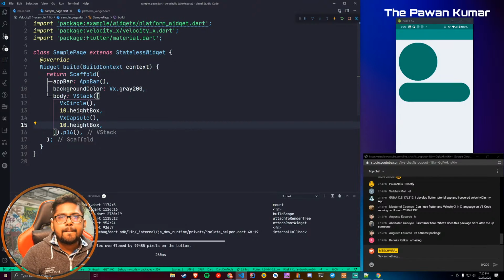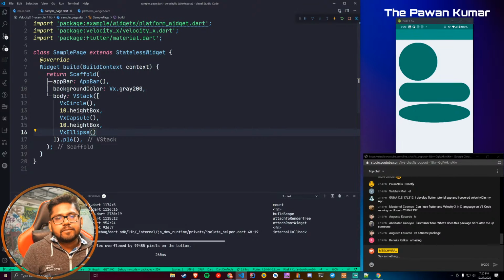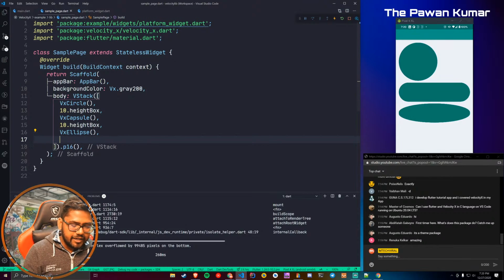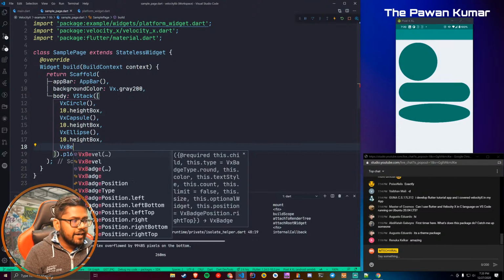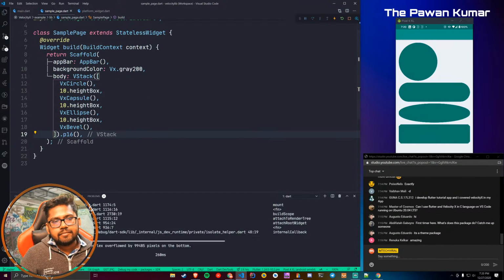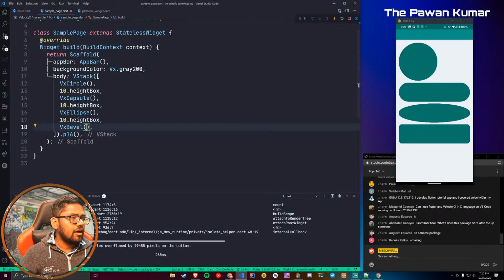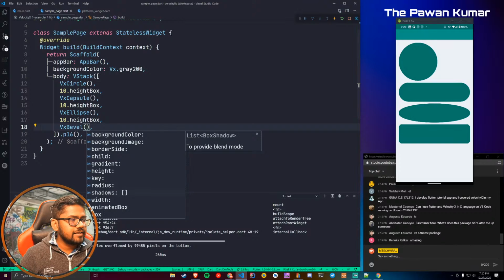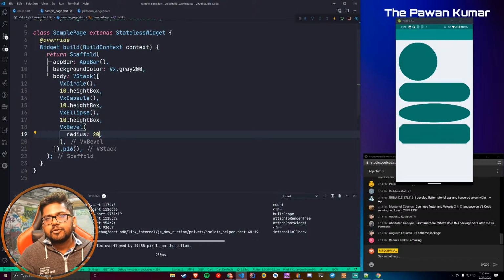Next, let's draw something called VX ellipse. So let's draw ellipse, and now we have an ellipse. You'll say that okay, I can make this as well. That's fine. Let's say now we want to add a bevel. Bevel is another shape which you can do. This time if you see this shape, this is not exactly a rectangle, but this is a bevel. How you can test it? If it has a radius property as well. So let's give it a radius, let's say 20. And now I think you can see more properly what it is doing.